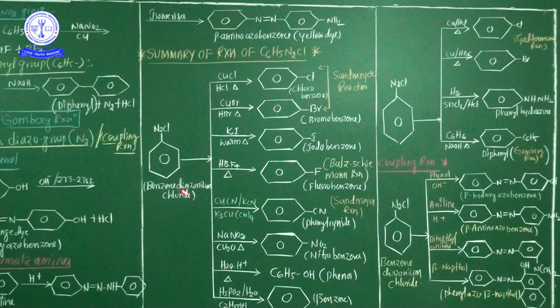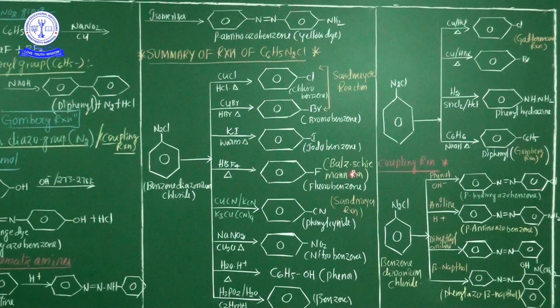Now the third chemical property. Benzene diazonium chloride treated with potassium iodide, on warming, iodobenzene is liberated. And the fourth one, see, benzene diazonium chloride treated with HBF4. What happened here? Now fluorobenzene is liberated. This fluorobenzene reaction is named the Balz-Schiemann reaction.